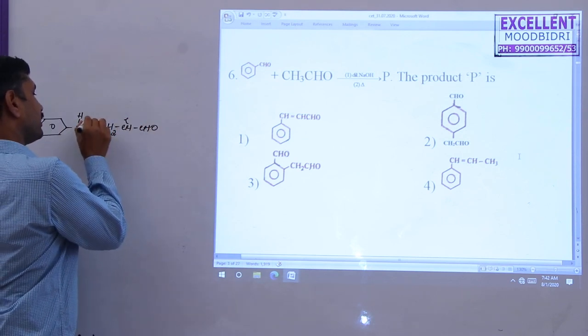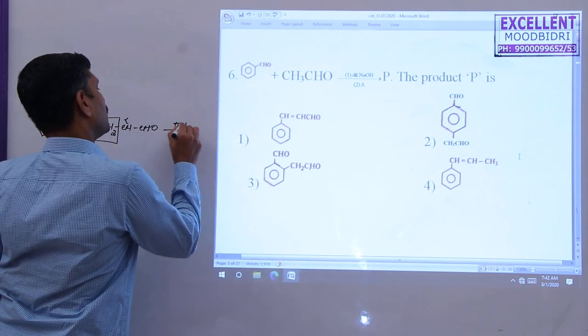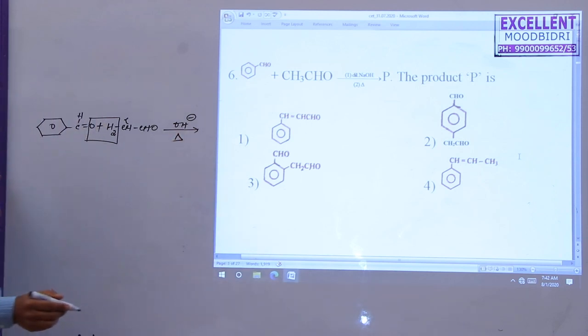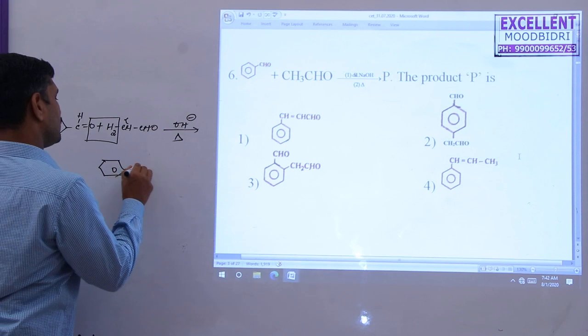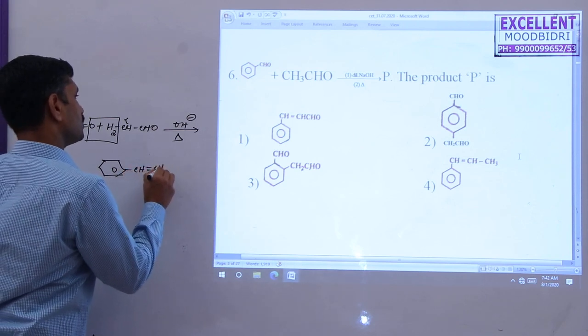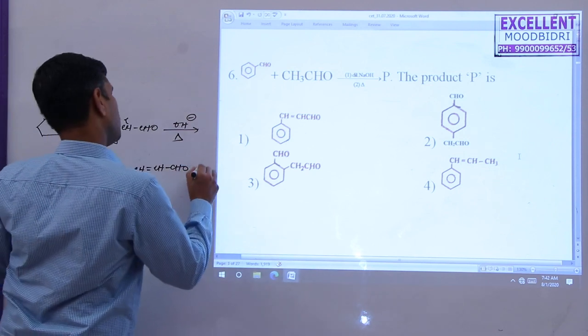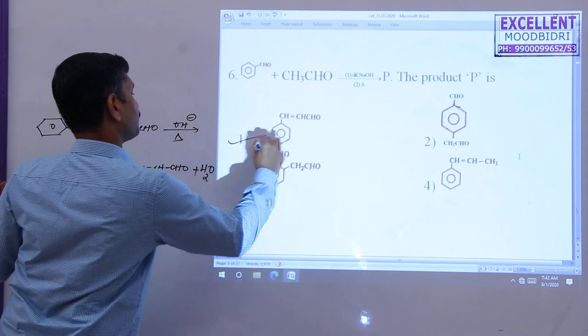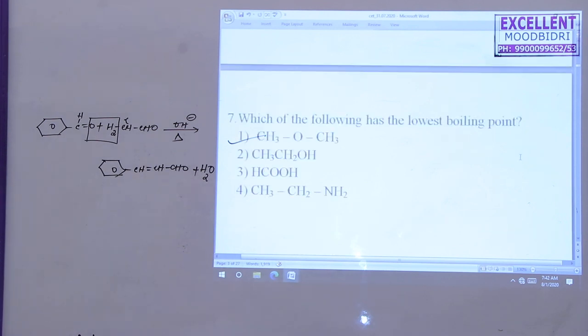So we know this, I directly write the equation. Elimination of water takes place in the presence of a base, followed by heating. The product formed is C6H5CH double bond CHCHO. This is the final product formed during the reaction. That's why the first option is correct. Okay, we go for the next question.